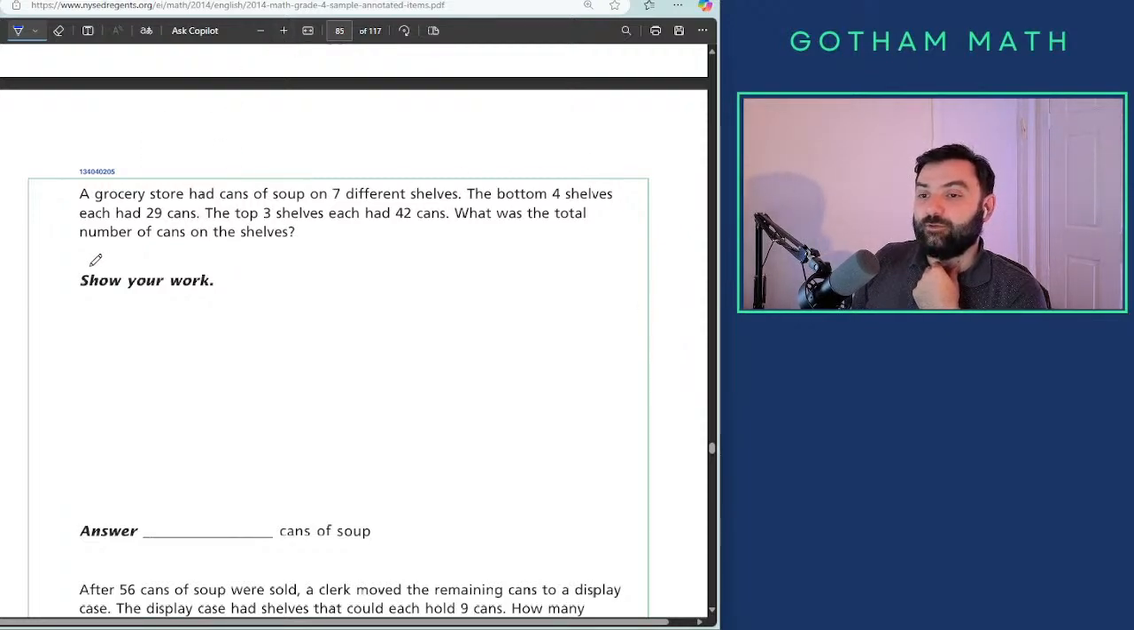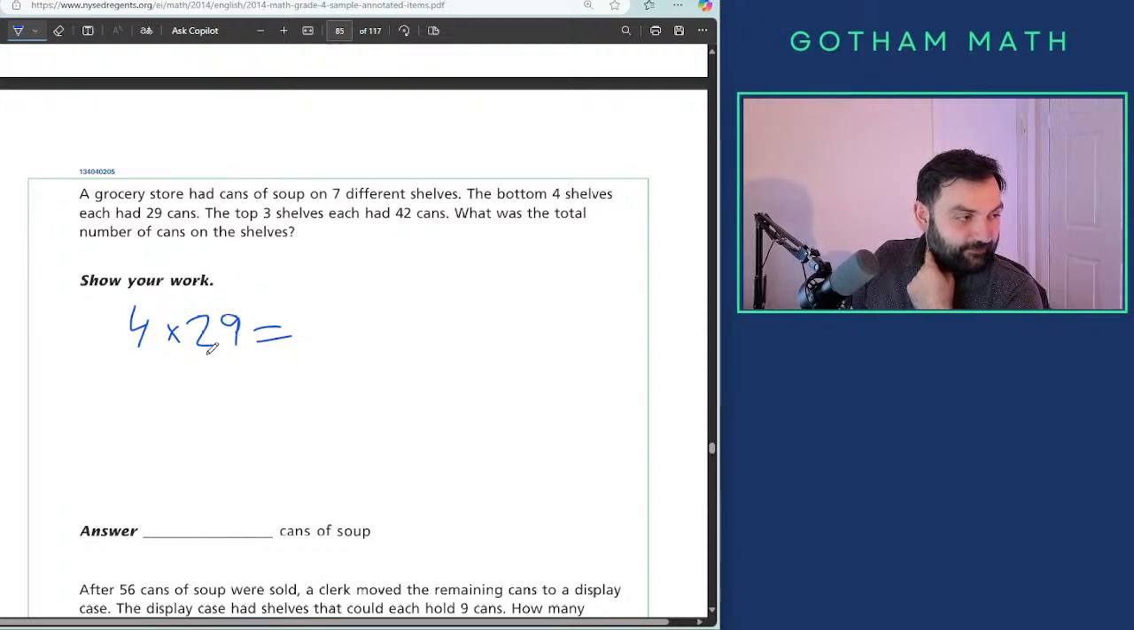Okay, a grocery store had cans of soup on 7 different shelves. The bottom 4 shelves each had 29 cans. The top 3 shelves each had 42 cans. What was the total? These are like 3rd grade questions. No, this is 4th grade. If you made a mistake on this problem while being in 4th grade, you're left behind. Just stop school. That's it.